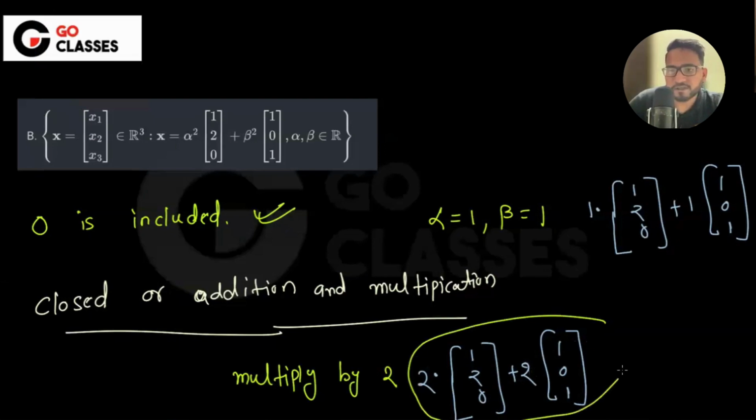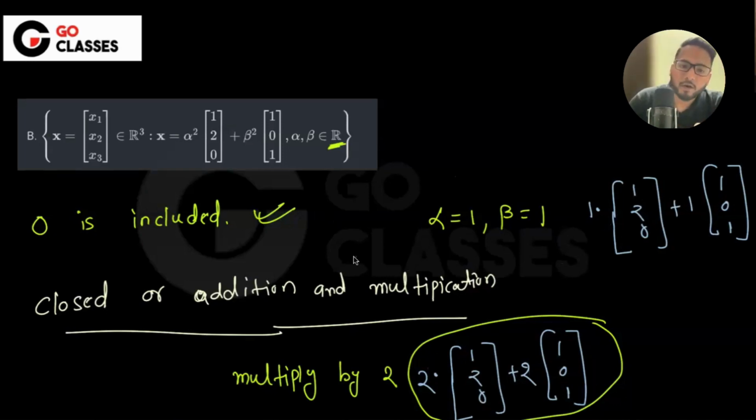Is this vector part of this space? Tell me, can you represent any real number? Alpha and beta have to be real numbers. Can you represent it? Yes, I think square root of 2 is a real number. That's fine. So now I multiplied by 2, and it seems that it is also part of the space.